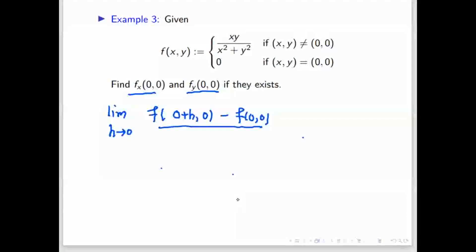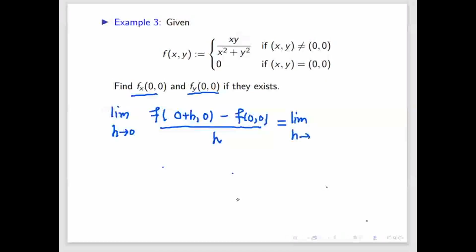If this limit exists, then we will say the partial derivative of this function exists. So now I will put in the values.